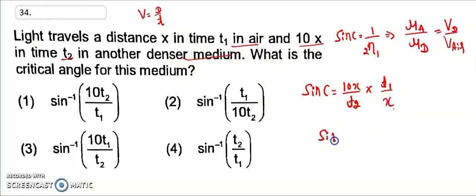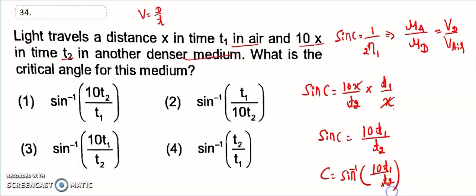The sin C is equal to, x gets cancelled. So that is the 10 T1 divided by T2. So C is equal to sine inverse of 10 T1 divided by T2. Okay, which is the right answer for this question? That is option 3 is the right answer for 34.